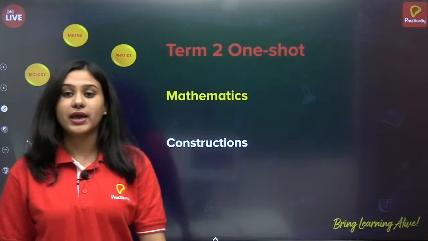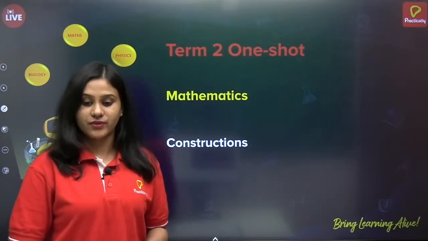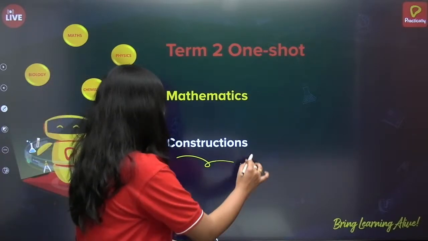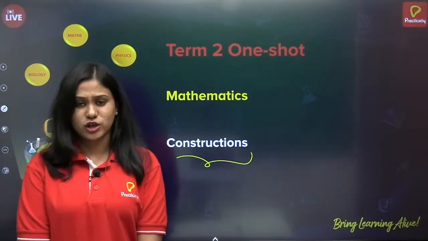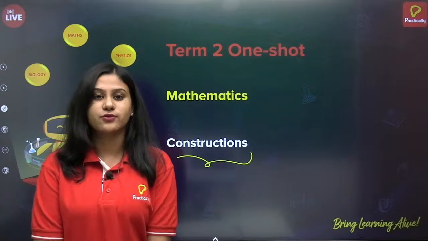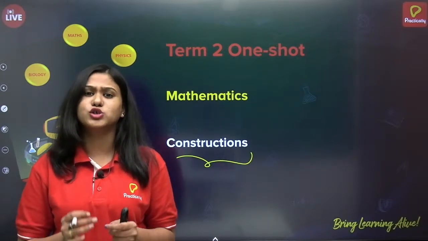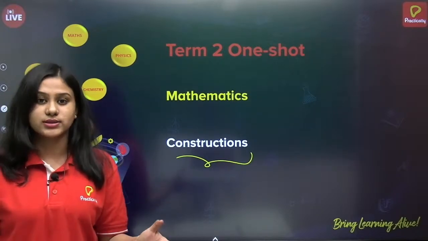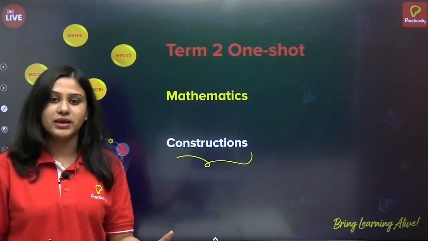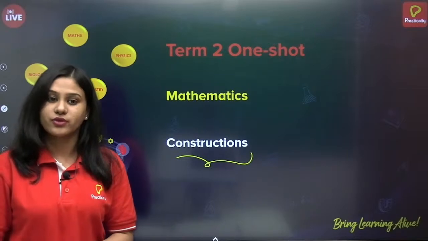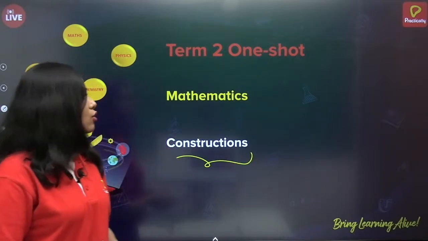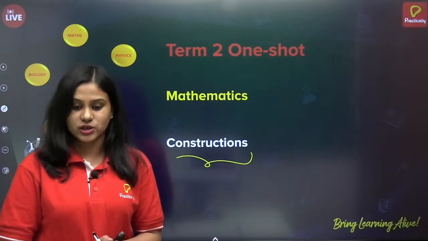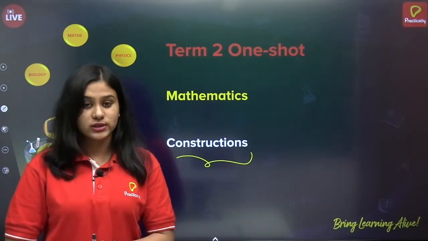Alright, so today in our mathematics class, we will be discussing the chapter constructions. I know it's a very small chapter, correct? Out of all the chapters of class 10, constructions is one of the shortest chapters, yet very scoring, because if you know how to construct something, and you write the exact steps of construction, you will get marks. There are three constructions in this chapter. We will do all three, okay?